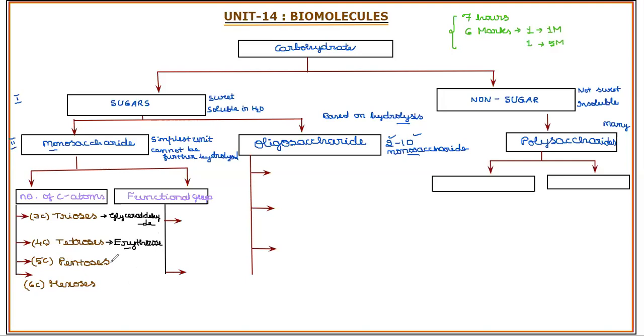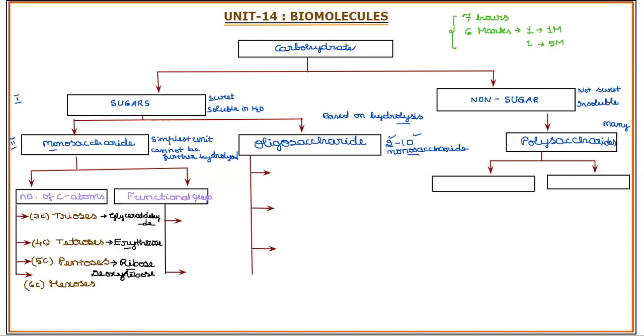Then pentoses, you can relate the sugar present in nucleic acid as an example. You can relate ribose sugar present in RNA, the nucleotides, which are the fundamental units to build the nucleic acids. You can recall that. There are three fundamental components present in each nucleotide: a nitrogenous base, a pentose sugar, and a phosphate. The pentose sugar present in RNA is ribose, whereas in DNA it is deoxyribose.